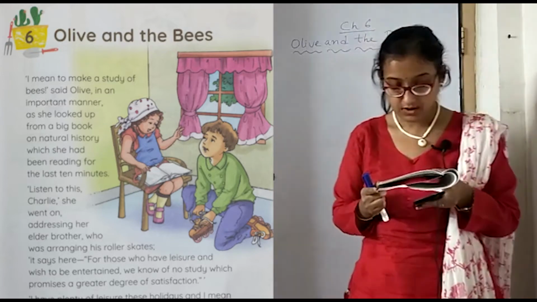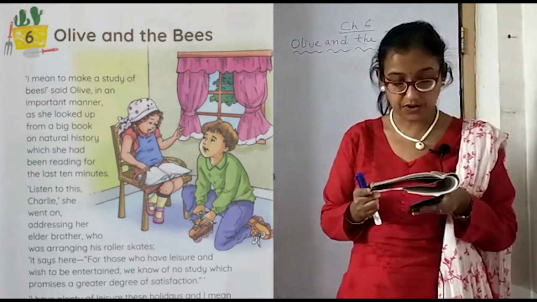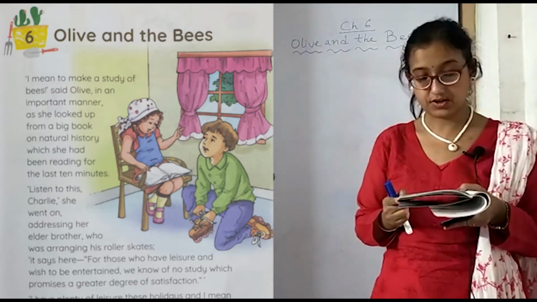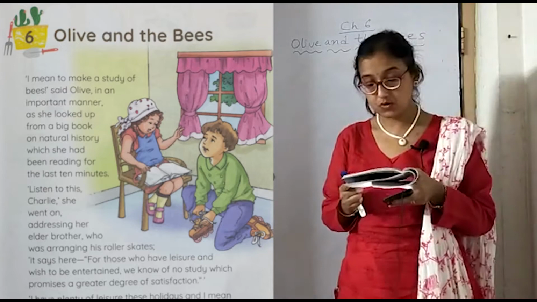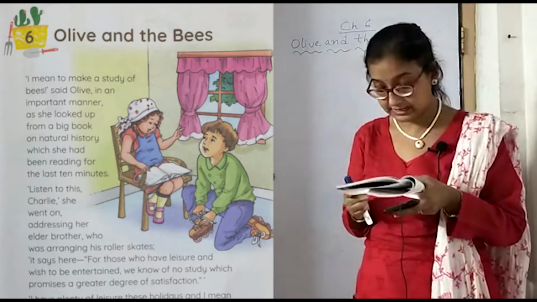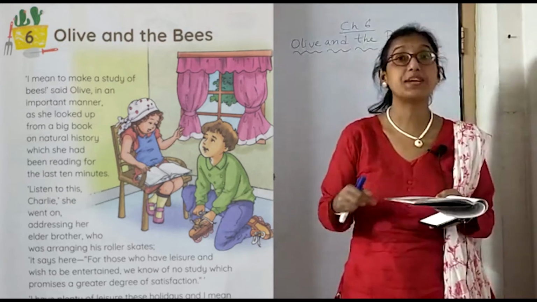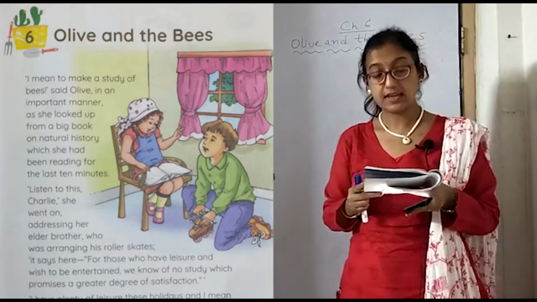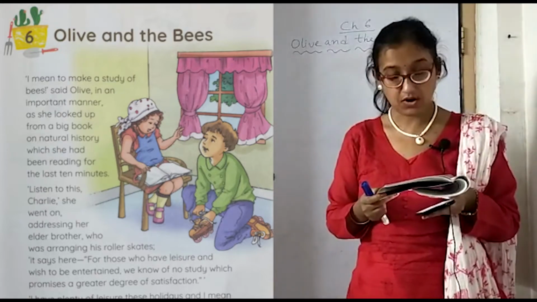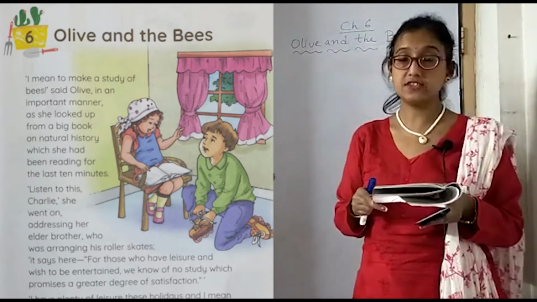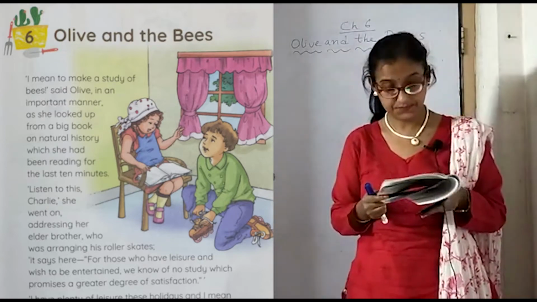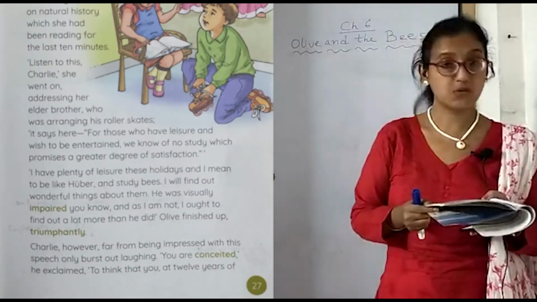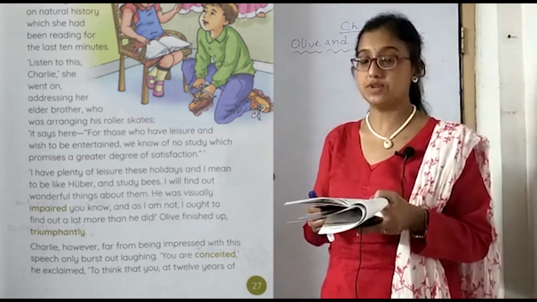It says here, "For those who have leisure and wish to be entertained, we know of no study which promises a greater degree of satisfaction." So in the book it says that those who have ample leisure time and wish to be entertained and utilize the leisure time in a profitable manner can do one thing. No study is greater than this, and this will bring a greater amount of satisfaction to the person. "I have plenty of leisure these holidays." Now the holidays are going on, so Olive has plenty of leisure during the holidays.